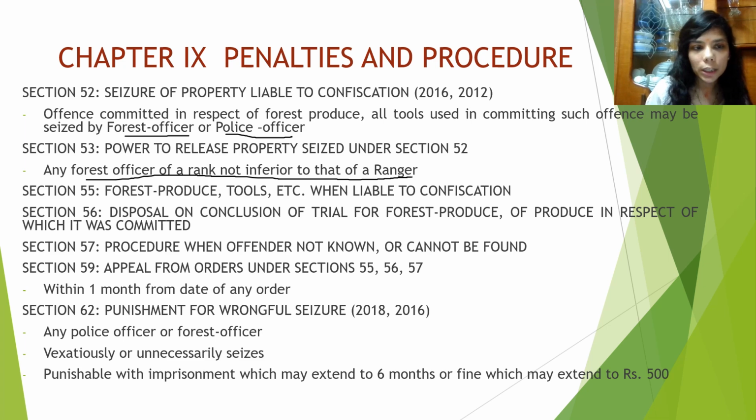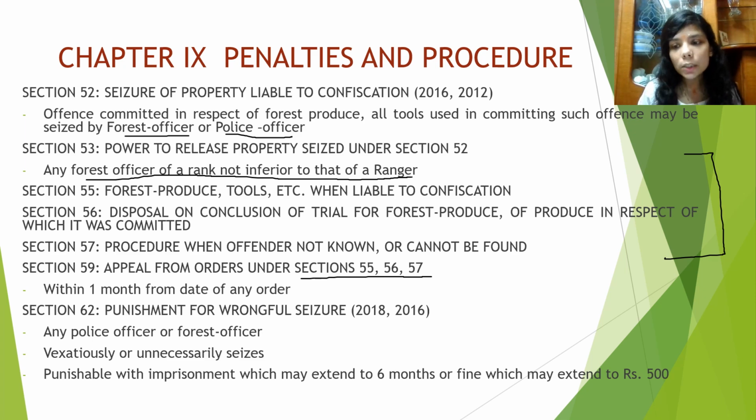Section 55, forest produce, tools, etc. when liable to confiscation. Section 56, disposal on conclusion of trial for forest produce of forest in respect of which it was committed. Section 57, procedure when offender not known or cannot be found. Section 59, appeal from orders under section 55, 56 and 57. Why have these sections been mentioned over here? Reason is section 59. Appeal from orders which have been given under these sections is to be made within 1 month from the date of the order.